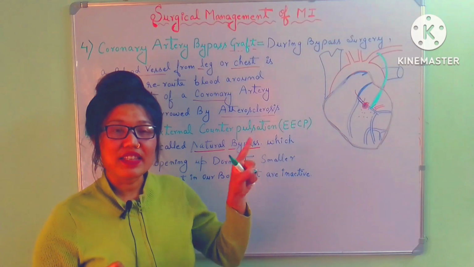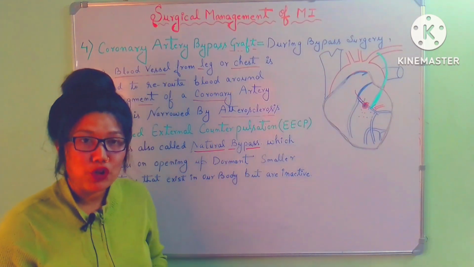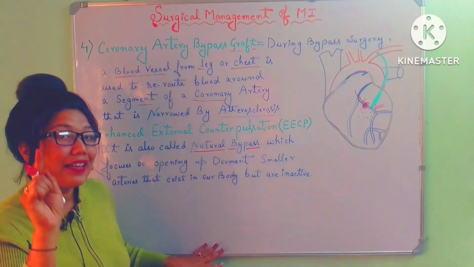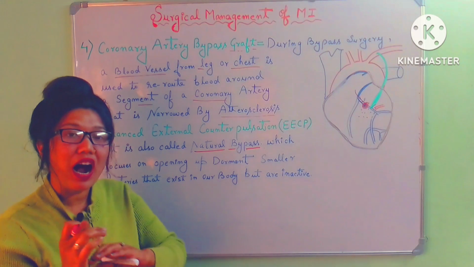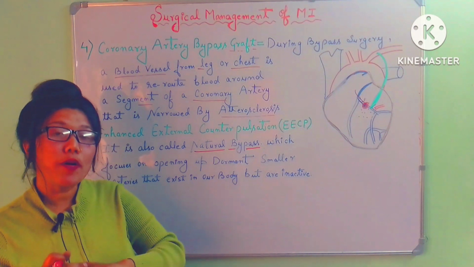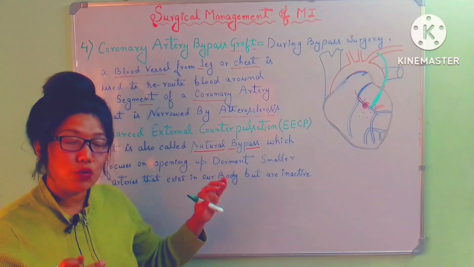When the heart is in the resting position, the cuff inflates and pumps the blood to the heart region, so more oxygen, more nutrition and more blood will reach the heart.